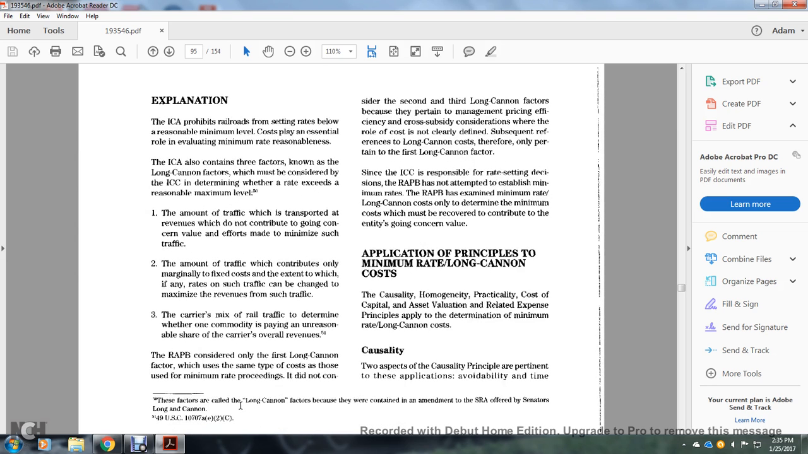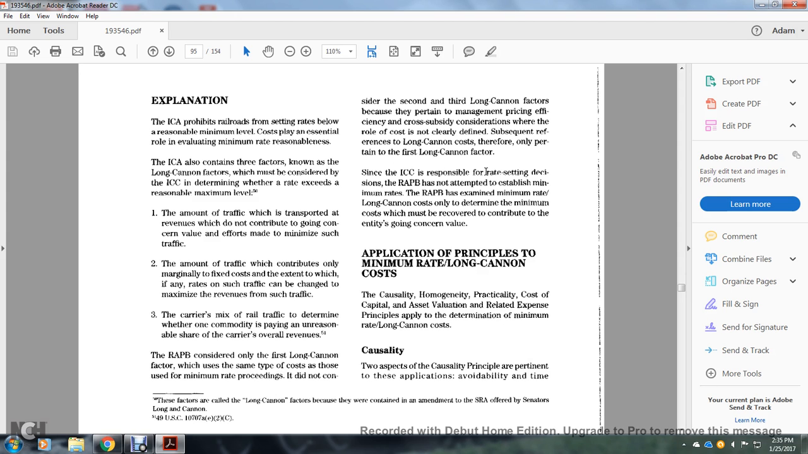The railroad accounting principle: consider the first Long Cannon factor, which uses the same type of cost as those used for the minimum rate. It does not consider the second and third Long Cannon factors, because of protecting management and preserving price and efficiency. Cost is a subsidiary consideration, and the role of the cost is not clearly confined to the subsequent reference to the Long Cannon factors, therefore it only pertains to the first Long Cannon factor.